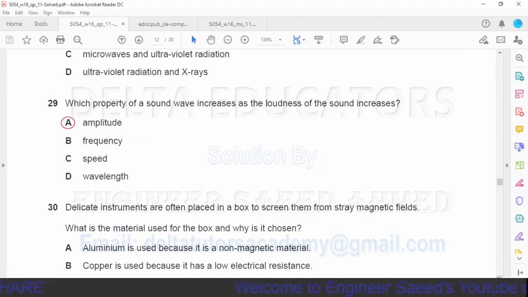Question number 29. Which property of a sound wave increases as the loudness of the sound increases? Loudness of the sound depends on amplitude. With the increase in amplitude, loudness increases, and with the decrease in amplitude, loudness decreases. So loudness depends on amplitude. It is given in option A. So option A is correct.